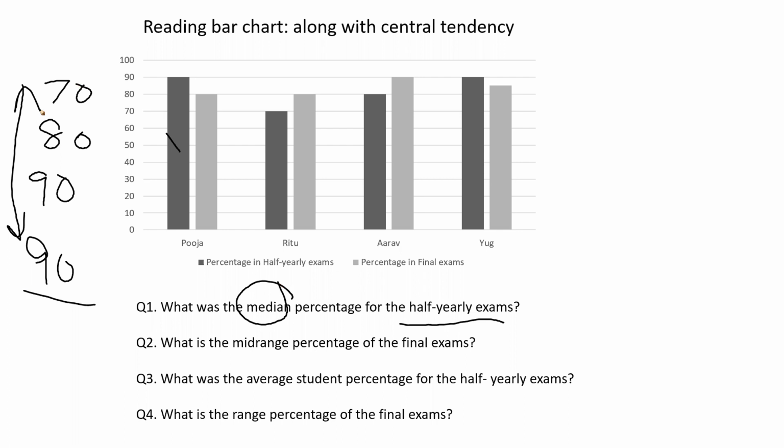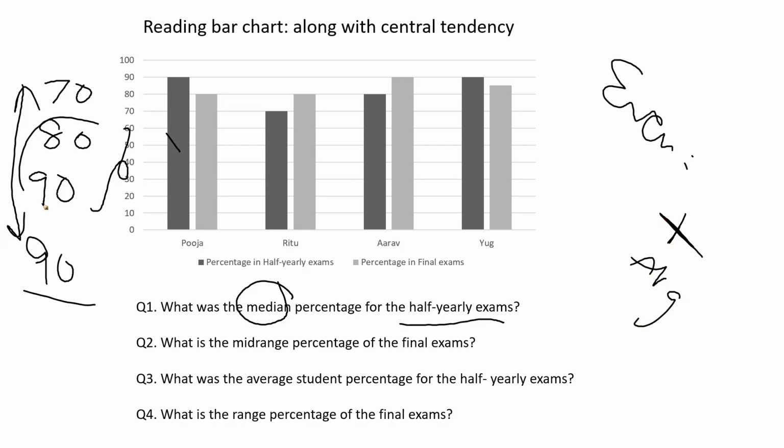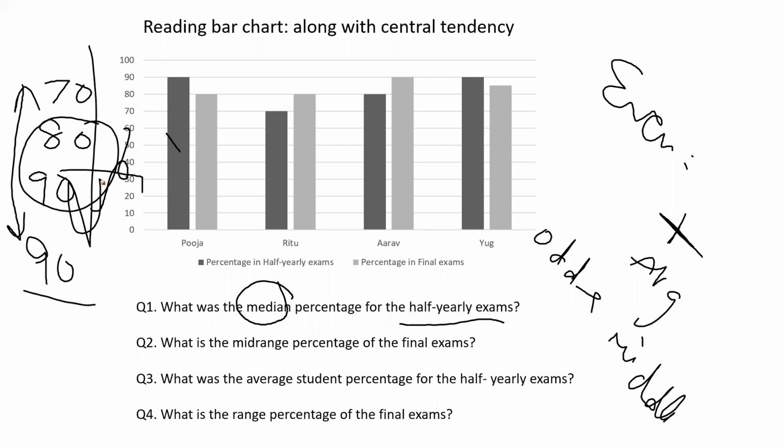When you want to find the median, we will again have a discussion in detail, but as of now, assume that if the number of values is even, then we take the middle two values and take the average. But if the values are odd, in that case, we go with the middle value. And obviously my data should be sorted, either ascending or descending. If my data is not sorted, the first thing we have to do is sort the data. So here my data is sorted: 70, 80, 90, 90, and the average which we are getting is 85. So if someone asks what was the median percentage for the half yearly exam, it is nothing but 85.